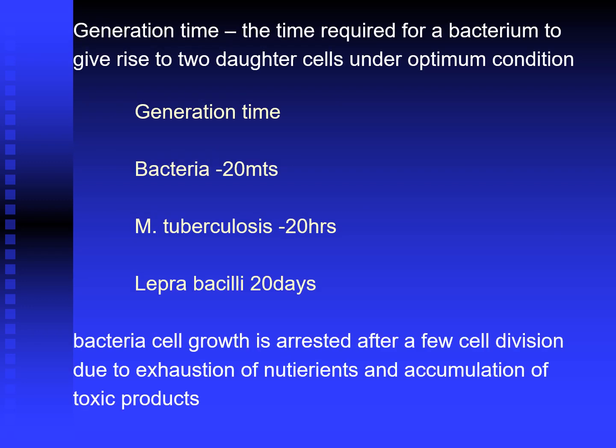Coming to generation time, the time required for a bacterium to give rise to two daughter cells under optimum condition is called generation time. So it is the minimum time required for a bacterium to give rise to two daughter cells, that too under optimum condition.